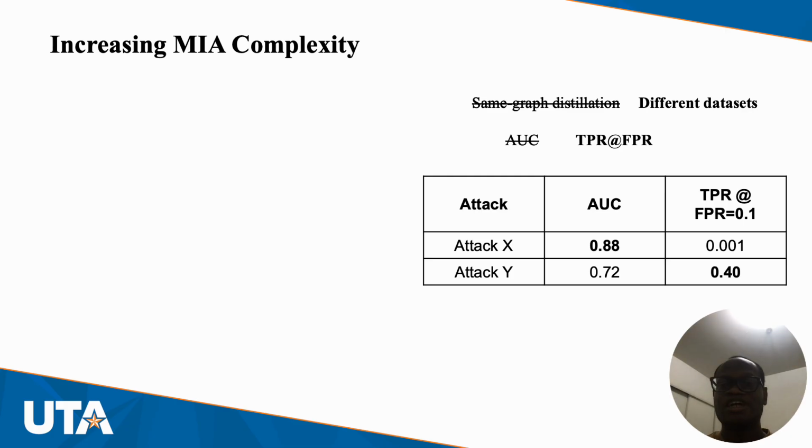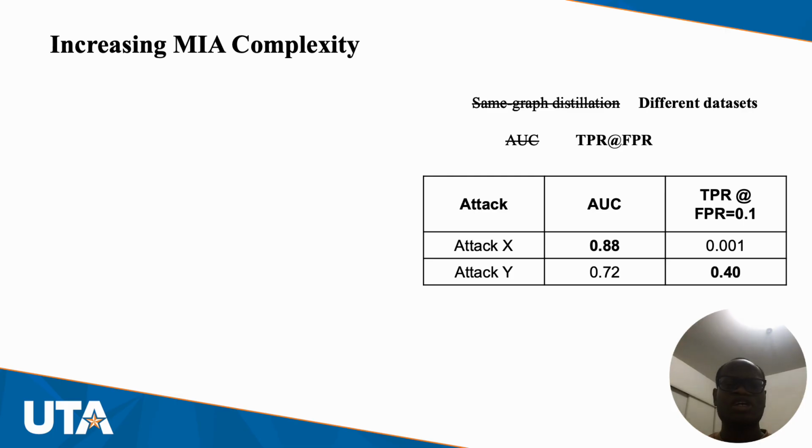Attack X has an AUC of 0.88, while attack Y has an AUC of 0.72. Now, we could say attack X is better than attack Y, but TPR is not directly correlated with AUC. Let's say at a fixed FPR of 0.1, attack X has a TPR of 0.001, which is lower than the FPR.